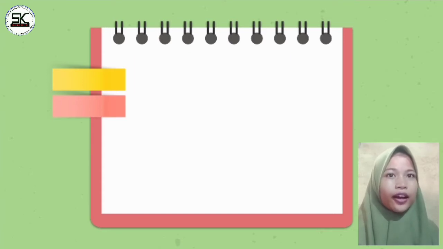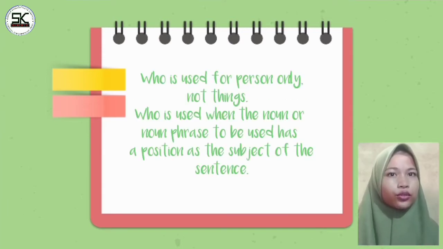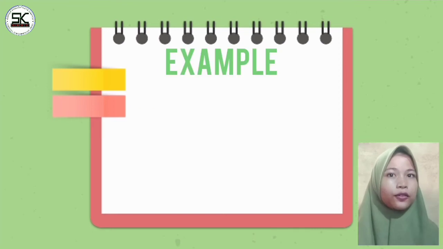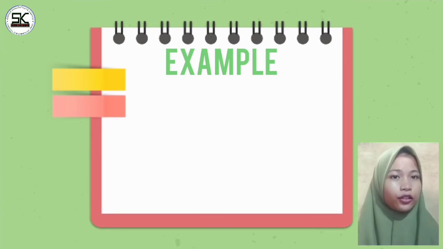Okay, here I will explain the first type of relative pronoun, namely relative pronoun who, which is used for persons only, not things. Who is used when the noun or noun phrase has a possession as the subject of the sentence. The following is an example of a sentence with relative pronoun who.